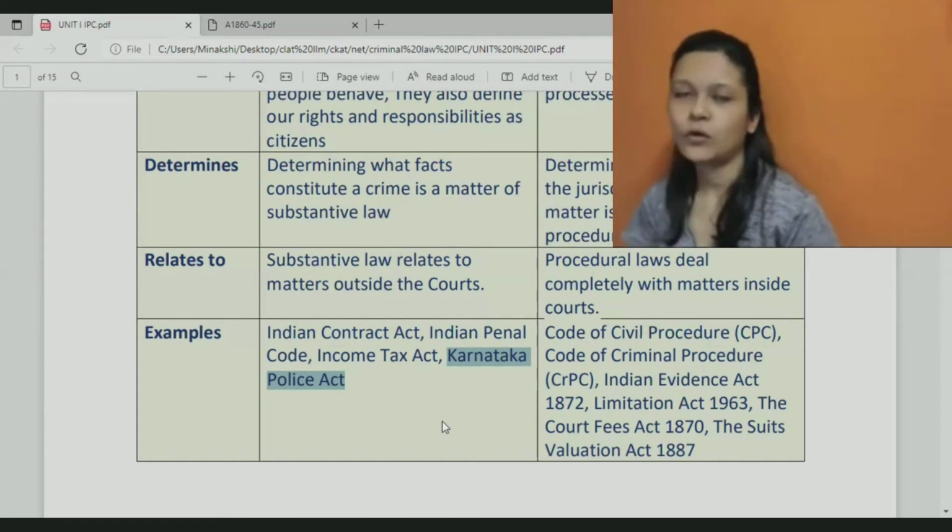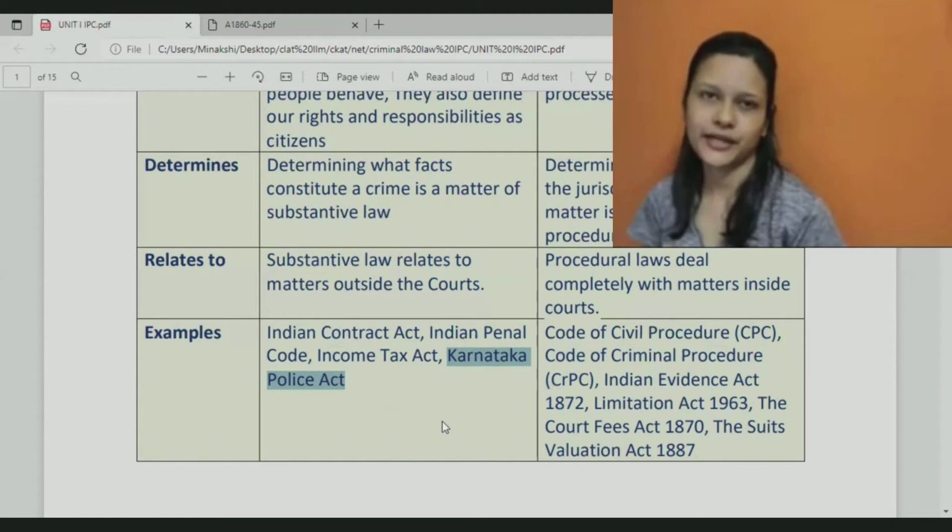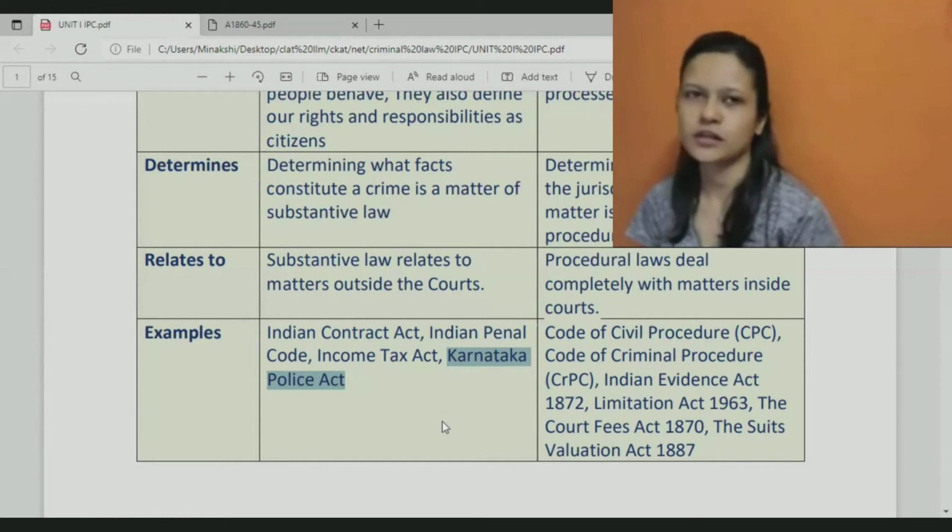So what will the state legislature do? In Karnataka also we have a State Legislative Assembly. Lower house, upper house, that is all about Parliament.